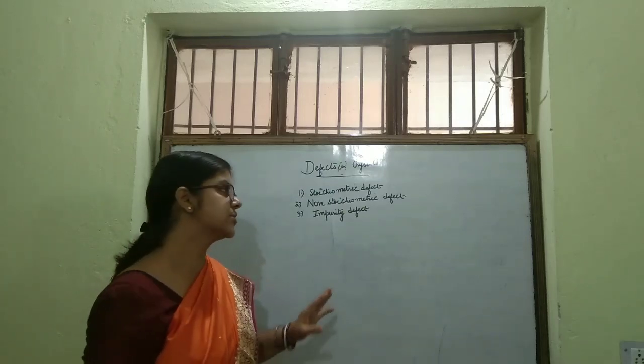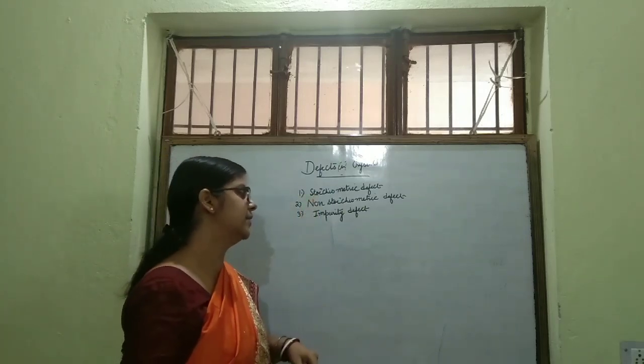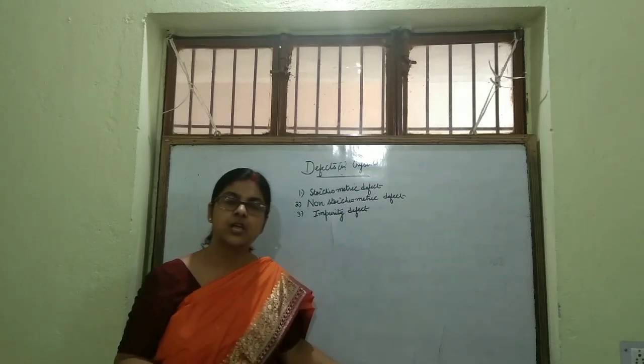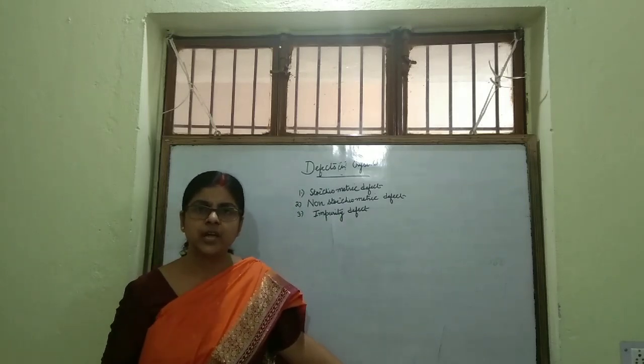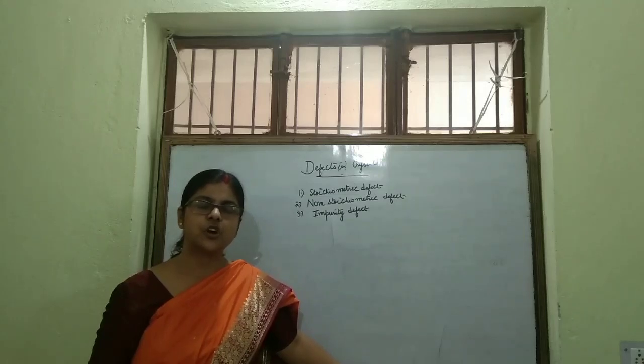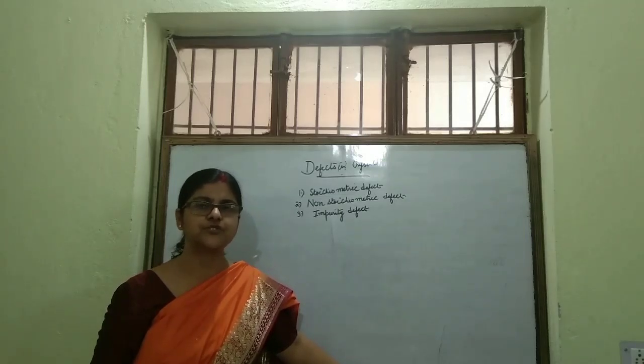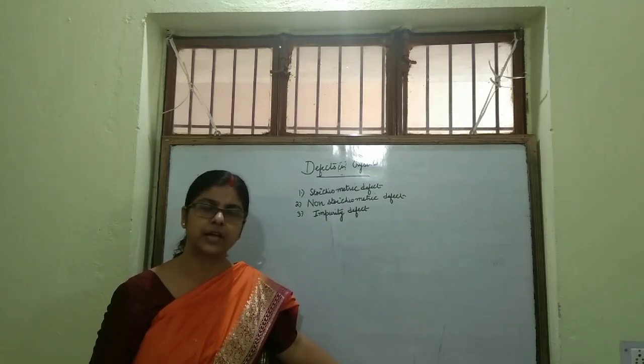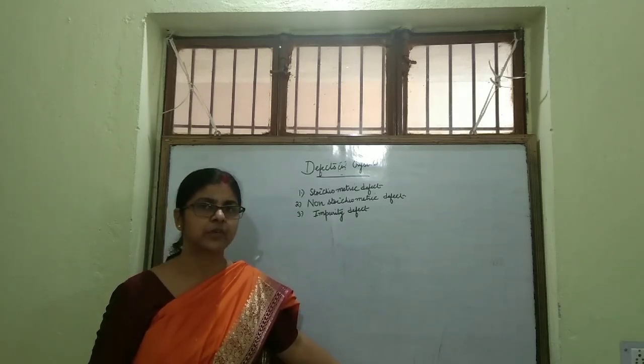Okay, what do you understand by stoichiometric defect? In stoichiometric defect, after the defect also the stoichiometry of the compound is maintained. That means the ratio of the cation and anion remains the same in defect crystal also.